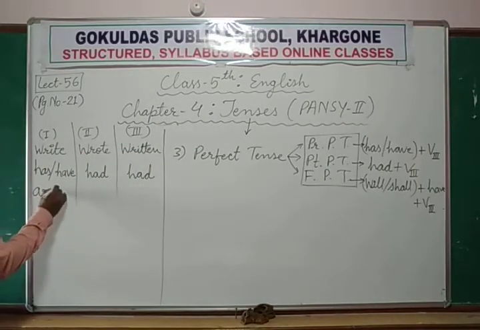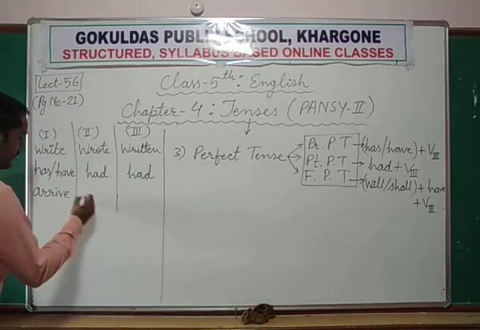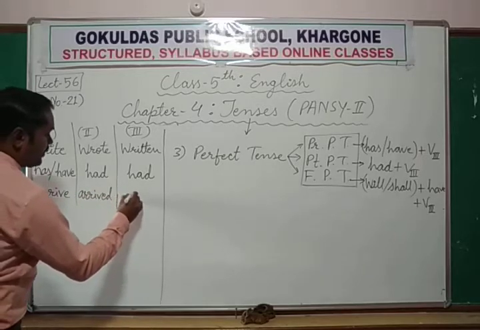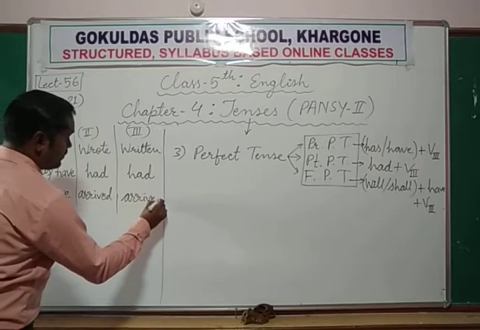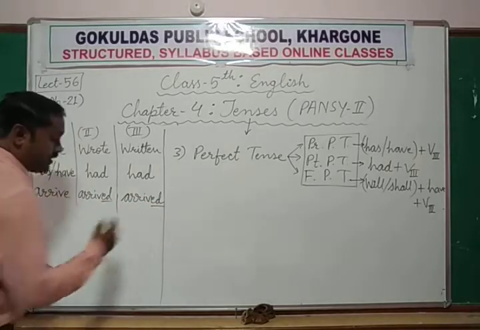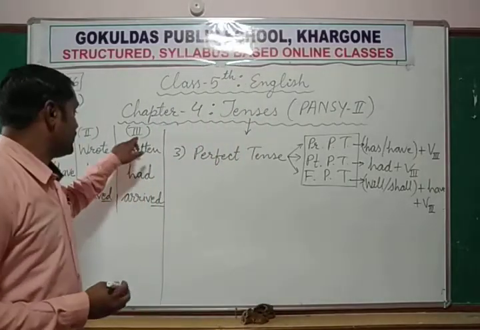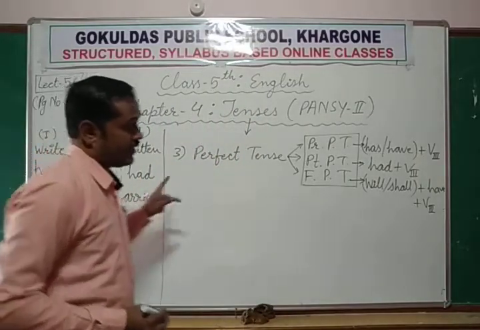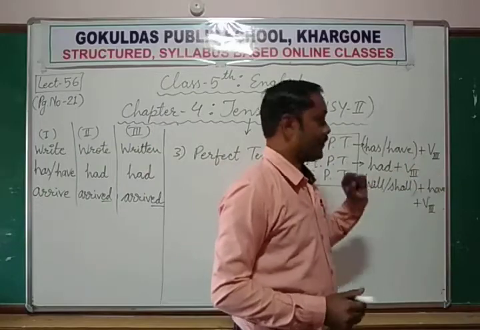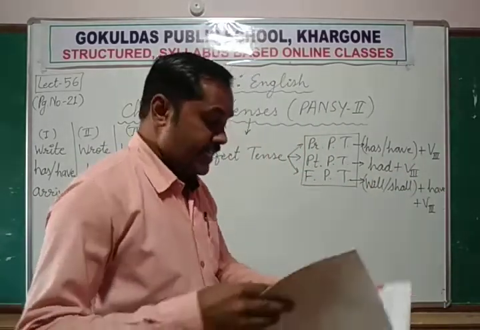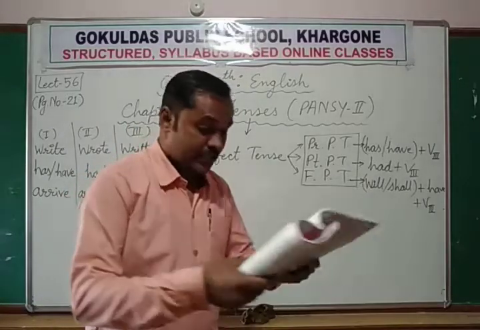Arrive, second form is arrived, third form is arrived. So this is a regular verb. And what we are using? The third form of the verb here along with has or have. The train has arrived at the station.